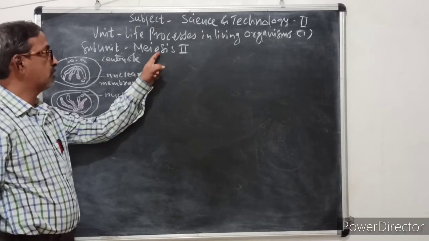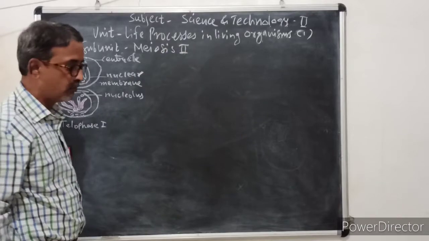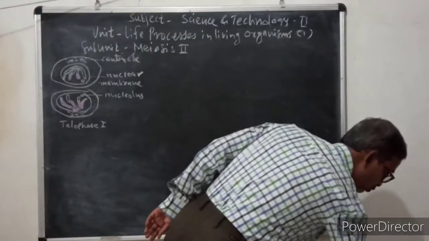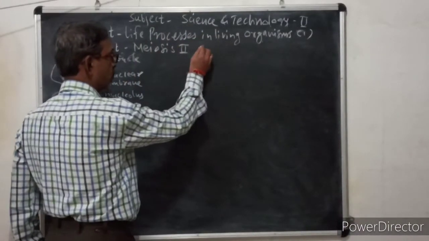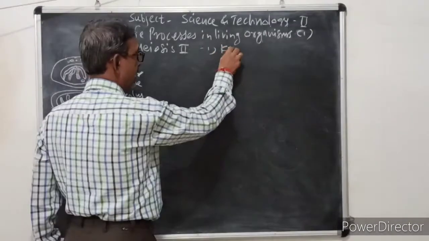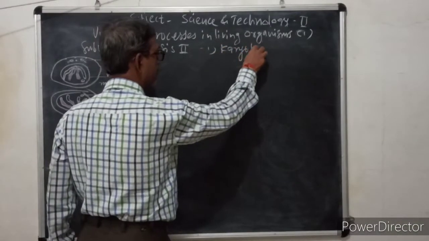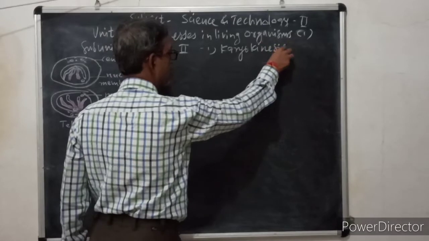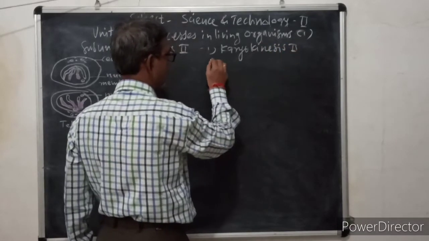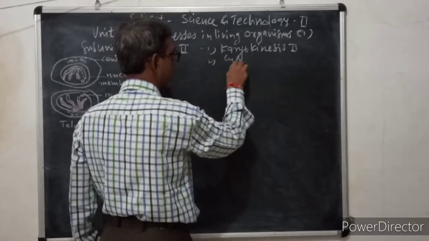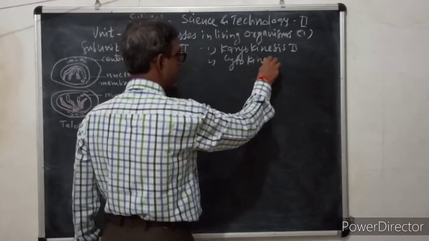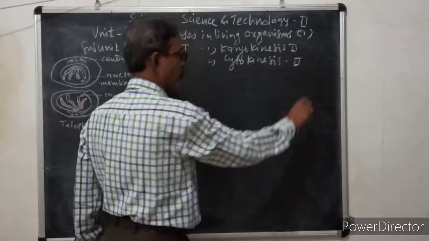Now today we have to see meiosis 2. This meiosis 2 is also in two phases. First one is karyokinesis 2 and second one is cytokinesis 2.